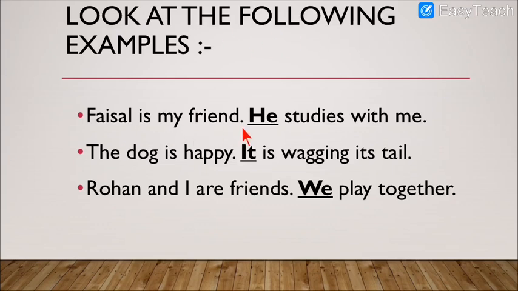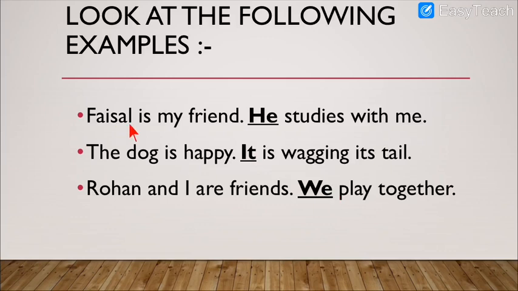Faisal is my friend. He studies with me. The second sentence is, the dog is happy. It is wagging its tail. And the third sentence is, Rohan and I are friends. We play together. See, I have highlighted and underlined the words in each sentence. Can you observe it?